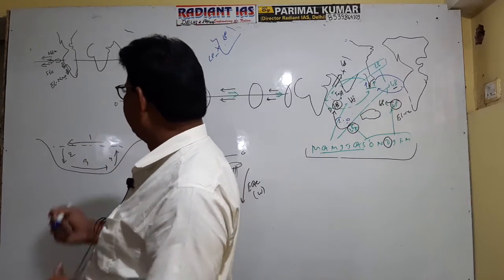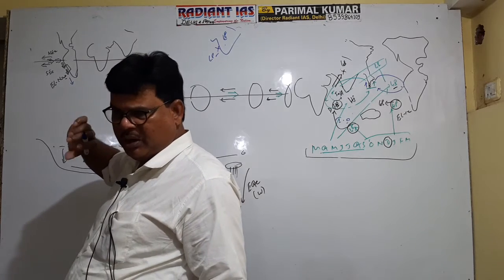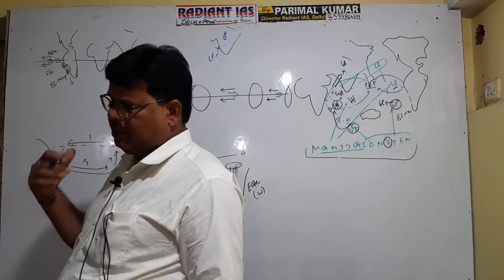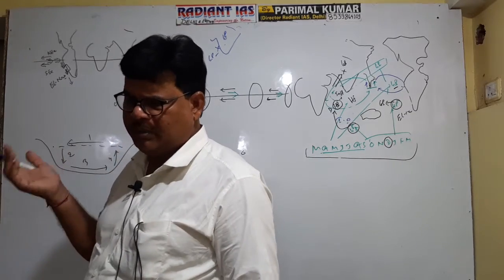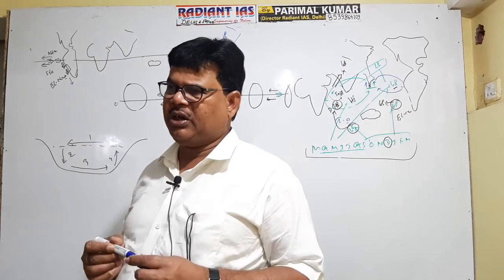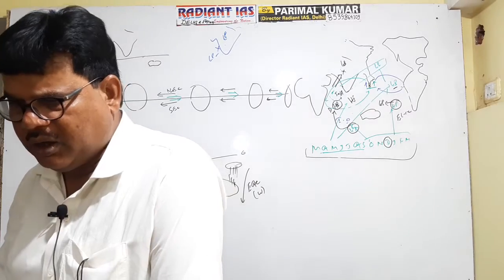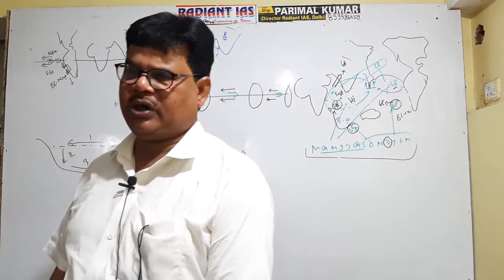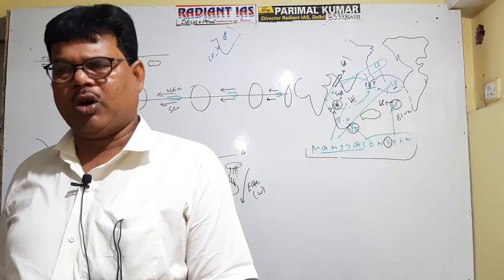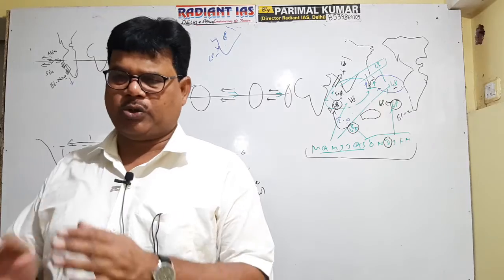When it advances ahead, it comes under the impact of the west wind drift. The west wind drift is located between 40 to 60 degree latitude in both hemispheres, northern as well as southern. It is clear, right? The west wind drift in the North Atlantic Ocean is referred to as the North Atlantic drift. In the South Atlantic, it is referred to as the South Atlantic drift. In the northern part of the Pacific Ocean, it is the North Pacific drift. In the southern part of the Pacific Ocean, it is the South Pacific drift.